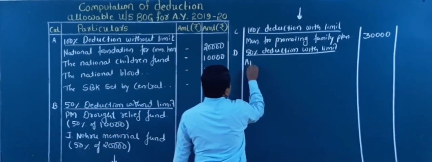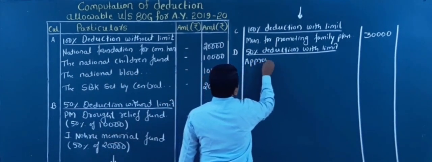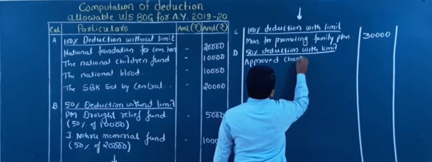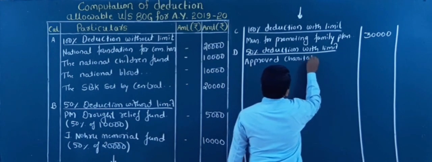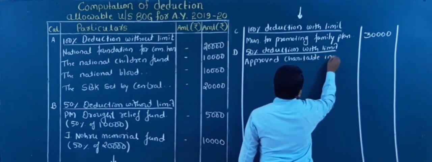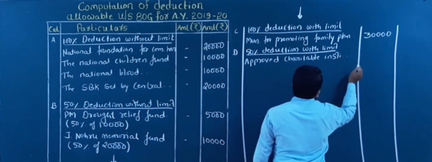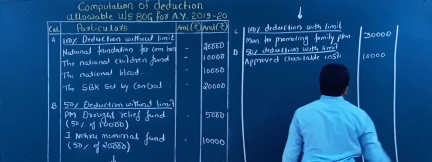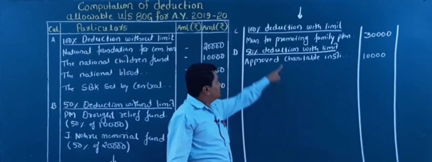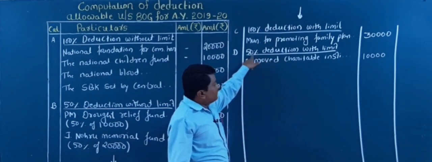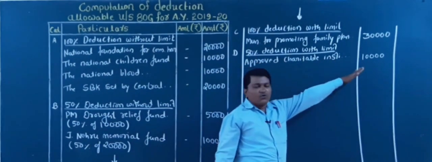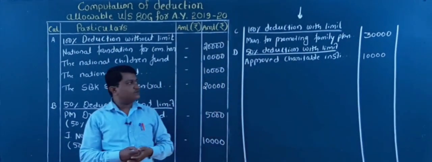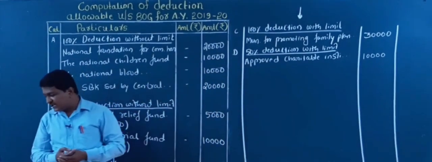Approved charitable institution. Yes, what is the amount? Yes, it is 10,000. As I told in the previous class, don't take 50% of 10,000. You directly take the whole amount, because we need to find the limit. Later we take that 50%. Next, again, is there anything?